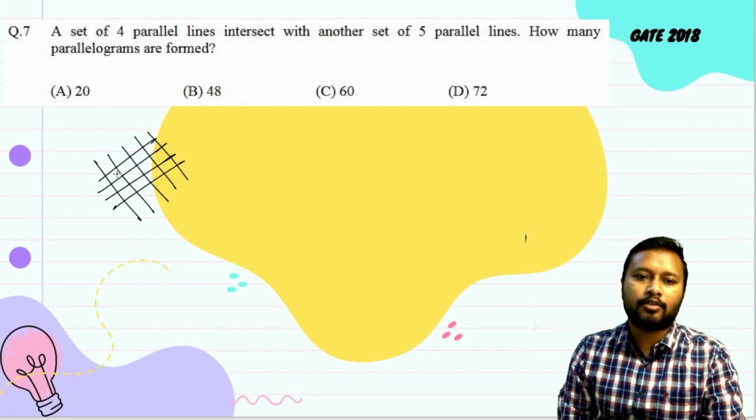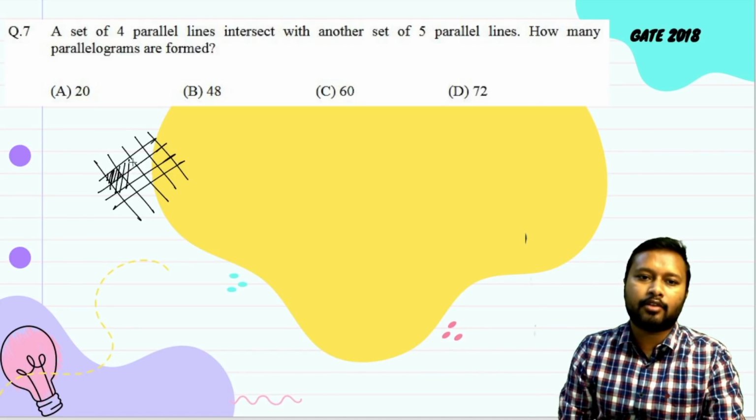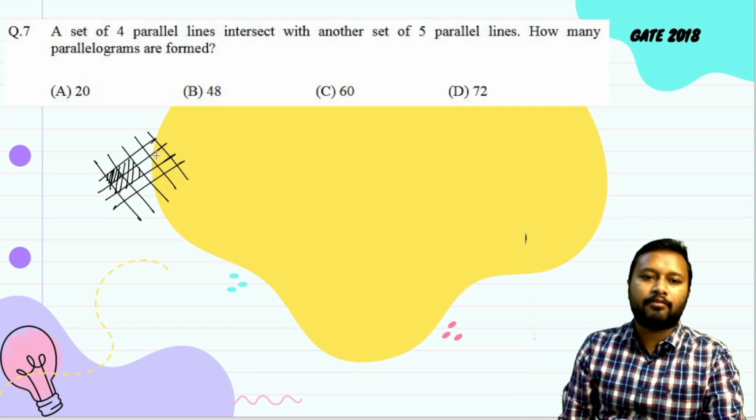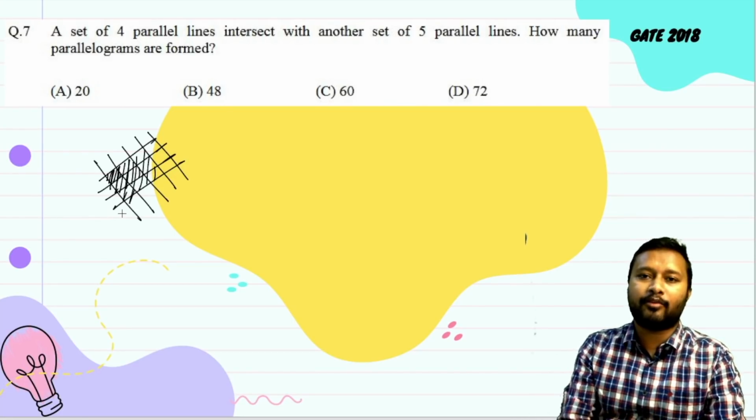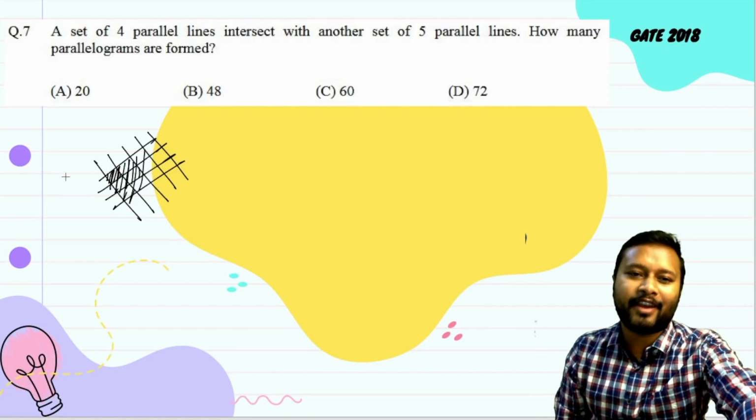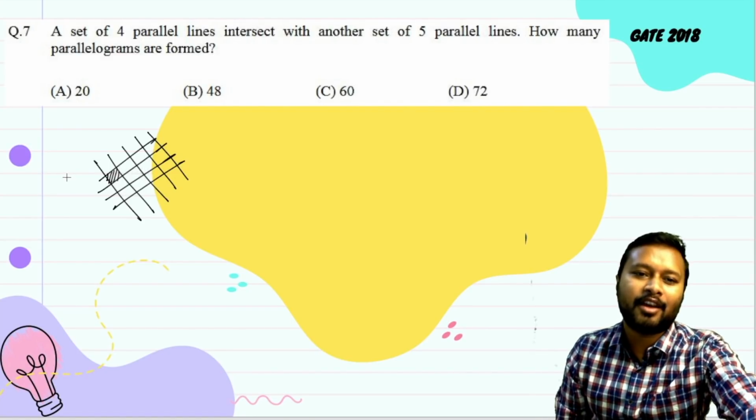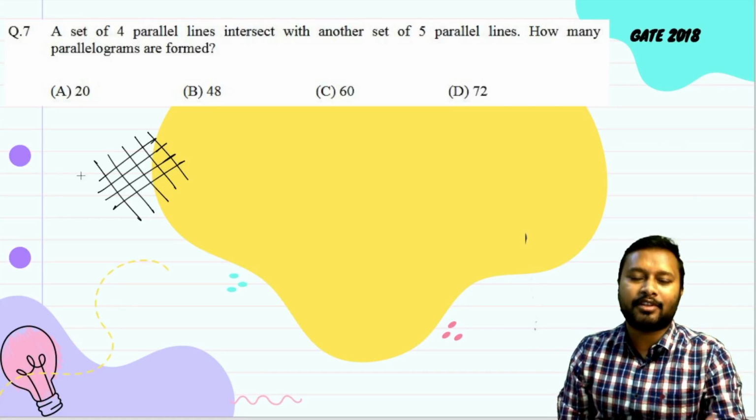Now see, this is a parallelogram, this is a smaller region, whereas this bigger region is also a parallelogram. So there are a lot of parallelograms over here. You have to find out how many of them there are. Okay, so let me tell you how this has to be done.